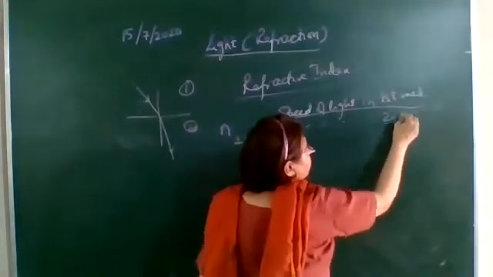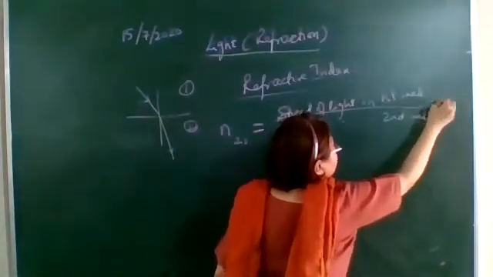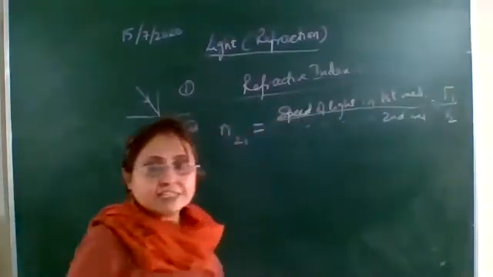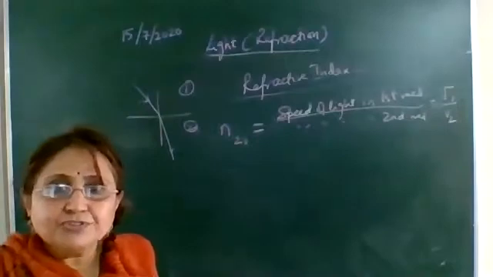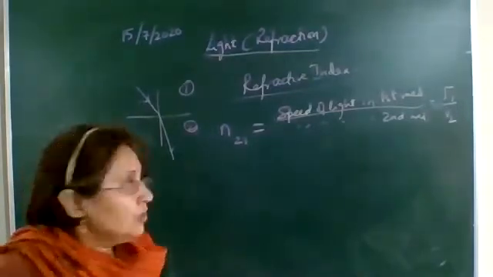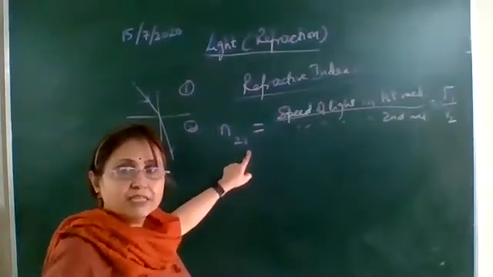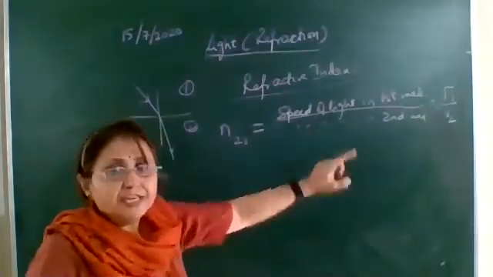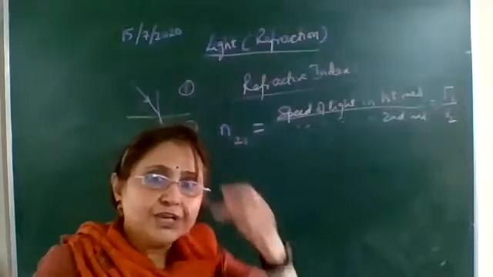Let the speed of light in the first medium be v1 and in the second medium be v2. So n21, the refractive index of the second medium with respect to the first, is equal to v1 upon v2.